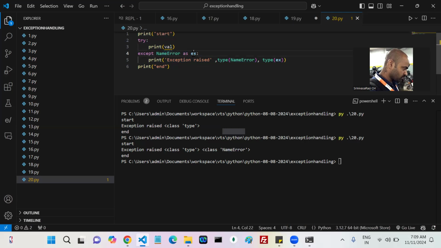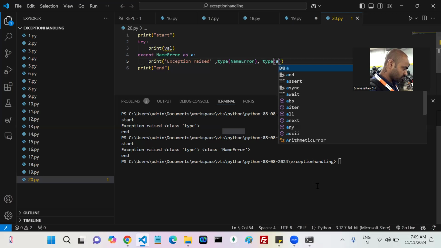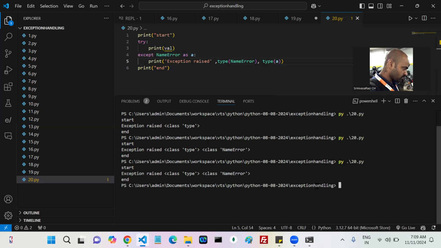If you write like this, it can understand that we need to create an object for this particular name error. That object you have to assign to this particular variable, or not? If I put it like a, now tell me, my A is an object of which class? A name error or not? Yes or no?